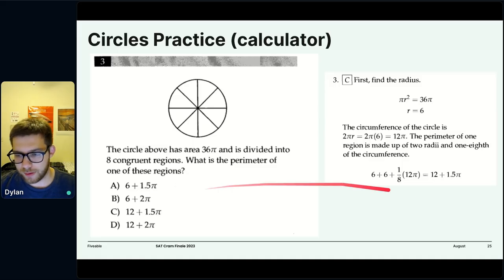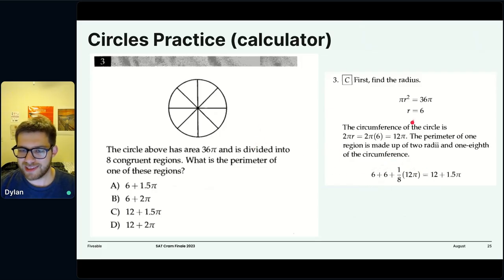Yeah, so Jarmick is putting it well, right? 2 times radius is 12. It just so happens that this 12 does not correspond to this 12. It just so happens that 6 times 2 is equal to 12. This could be 3, right? So you've gotten 3 plus 3 plus 1/8 of whatever number this was. Actually, there is a relationship there, because the circumference is related to the radius. But yeah, that's how we got it here. This 12 is not this 12. They're 2 different 12s. Well, they're the same number. You know what I mean?